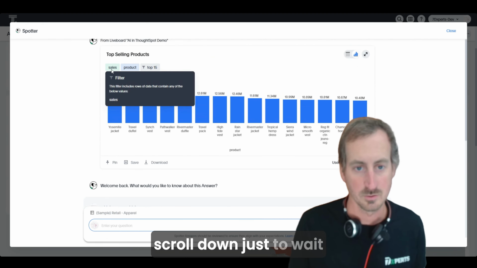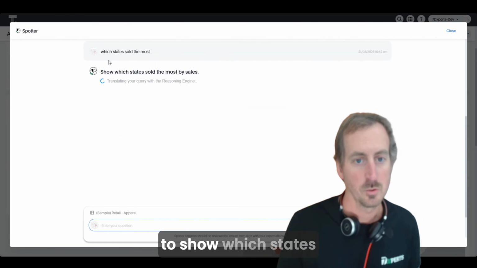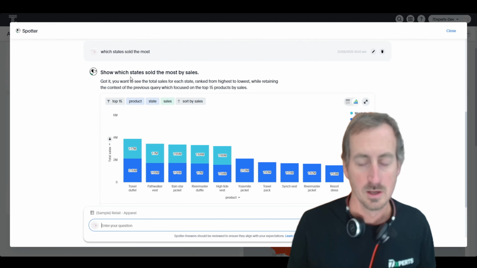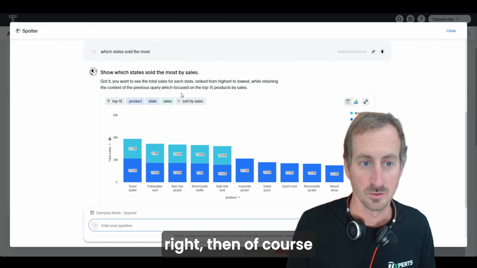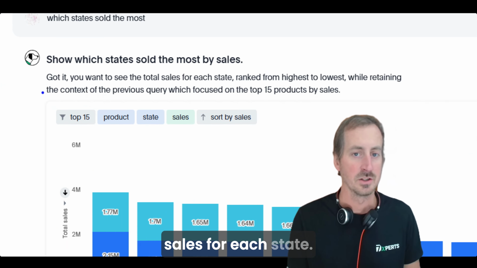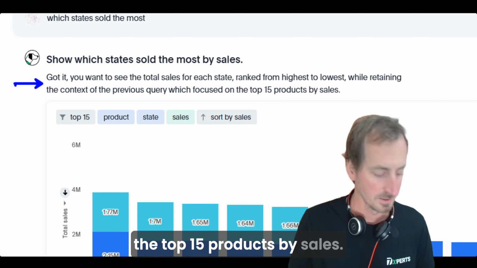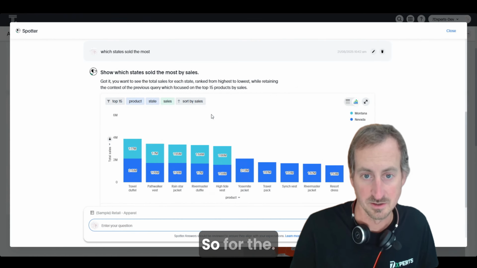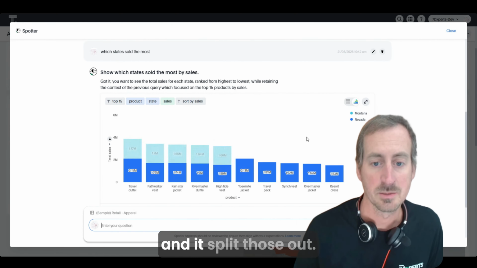And you'll see if I scroll down just to wait for this answer to load, it firstly translates what I'm asking into a sentence, so show which states sold the most by sales. And then it gives you a more comprehensive paragraph on how it's interpreted what you've asked. And this is really important because if it's not right, then of course it's not going to give you the answer you want. So here it's saying, got it, you want to see the total sales for each state, retaining the previous context, which focused on the top 15 products by sales. And then we look at the output here, and we've got this split by state. So there were only 2 states that were causing this top 15 sales of products, and it split those out.